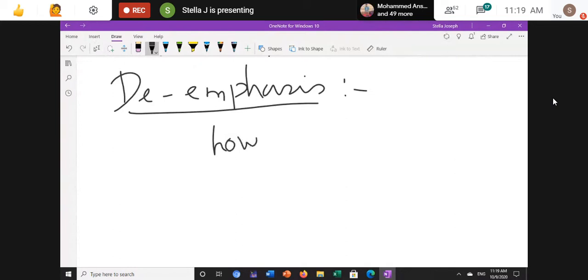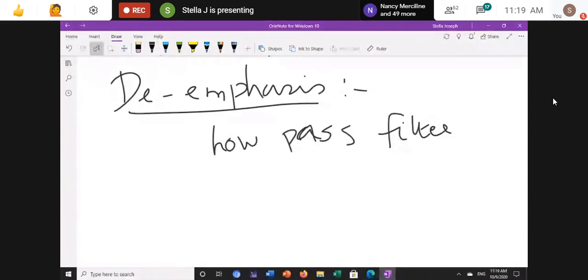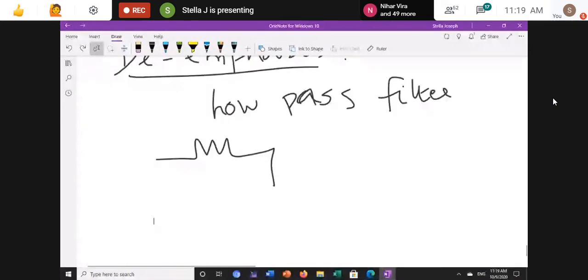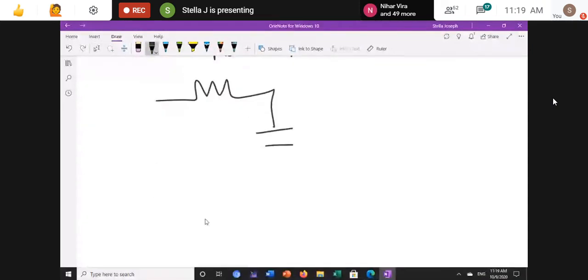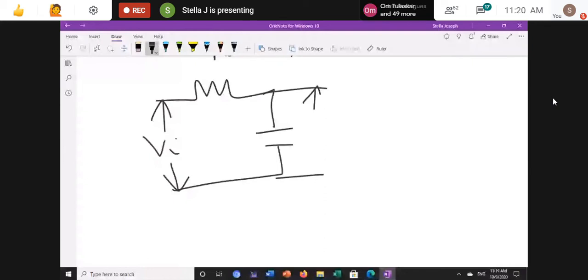So how does the low pass filter look? A resistance is connected with a capacitor in series. This is the input voltage and this is my output voltage.